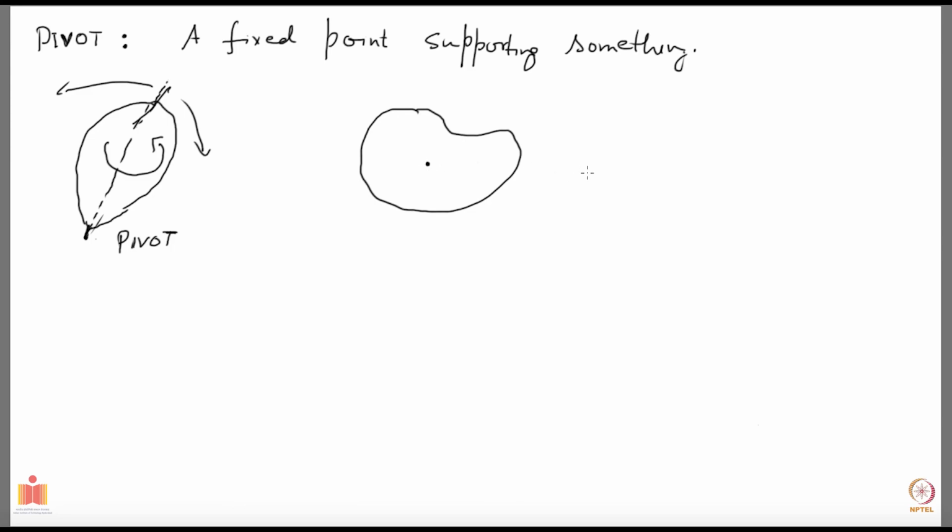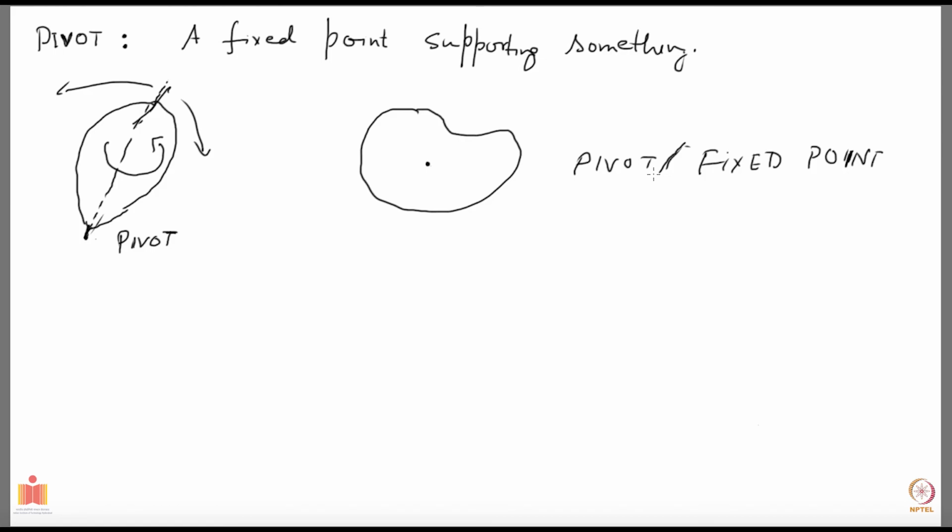That could be a pivot, or more easily I will just say fixed point. For this, of course, you cannot imagine putting some wire or stand, because then it will immediately fix many other points. So you have to just imagine that somehow that point is holding there.